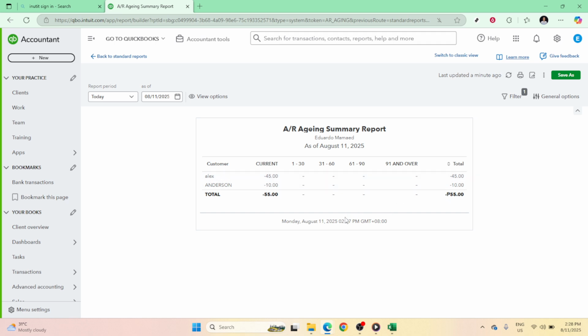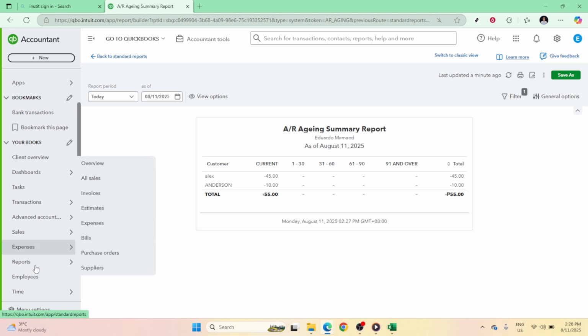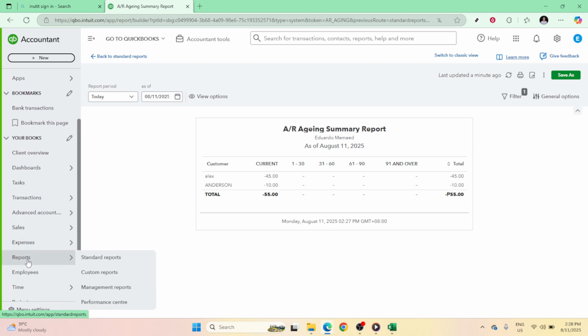By following these simple steps, you can efficiently export valuable report data from QuickBooks to Excel. This process not only enhances your ability to analyze your business's financial health, but also provides flexibility in how you share and utilize your data.